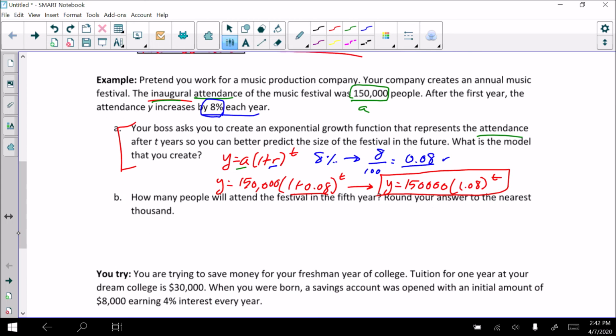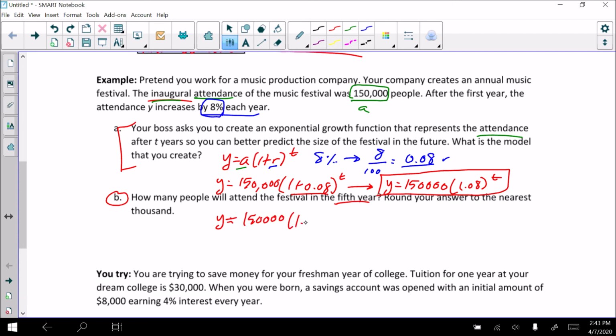All right. So now that we've got our equation, let's think about what part B says. It's asking us how many people will attend the festival in the 5th year. Round your answer to the nearest 1,000. So then our boss comes to us and is like, hey, I want to know how many people are going to show up in the 5th year that we do this thing. So we know how many people to plan for. Okay, well, we can use our equation that we just created to help us figure that out.